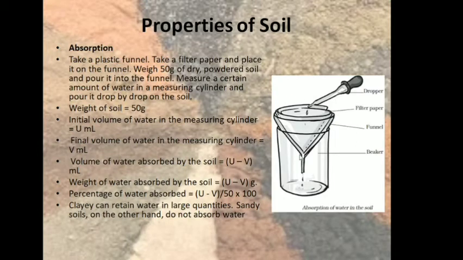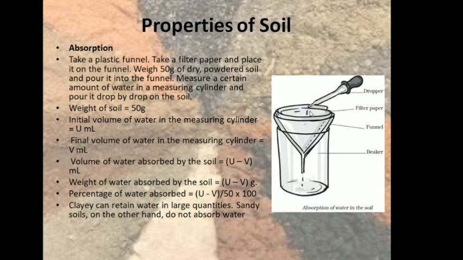Now absorption. How much water is absorbed by the type of soil, we can find out through this experiment. Take a plastic funnel. So this is the funnel. Take a filter paper and place it in the funnel. So this is the filter paper that is placed on this funnel. Weigh 50 grams of dry powdered soil and pour it into the funnel. So first we have to weigh 50 grams of dry soil and then pour it in here inside the filter paper.